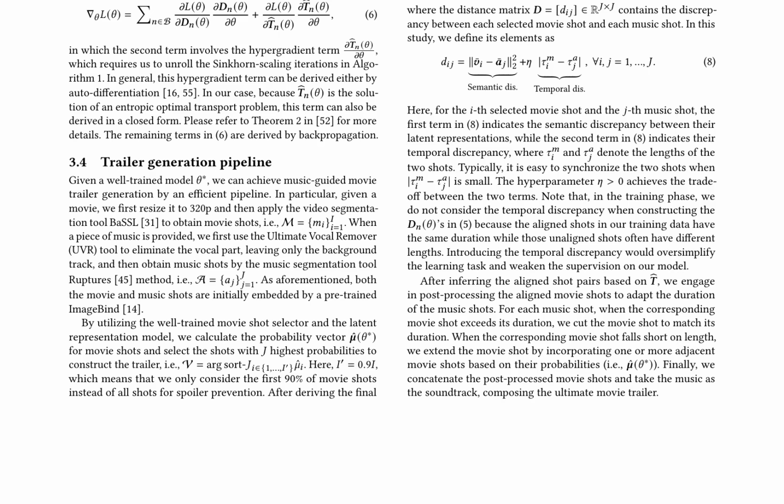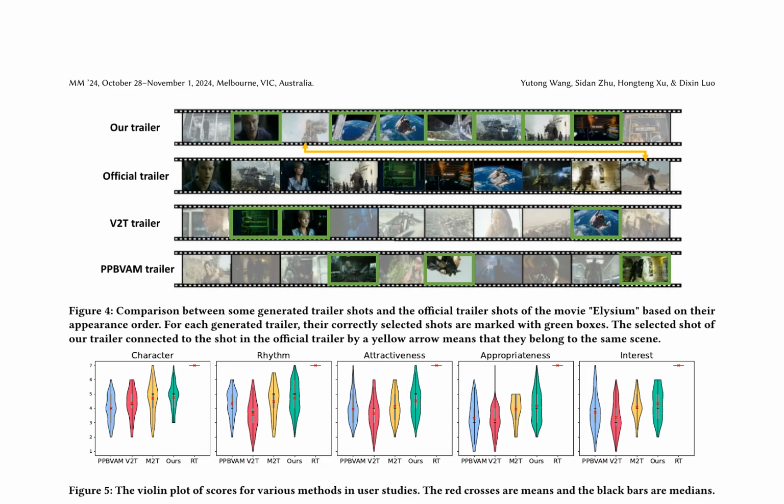A comprehensive movie trailer dataset, CMTD, is also presented, containing 208 movies and 406 trailers with detailed annotations. The dataset is categorized into 18 classes based on their tags at IMDb. The trailer generation pipeline involves resizing the movie, applying video segmentation, music segmentation, and post-processing to adapt the duration of